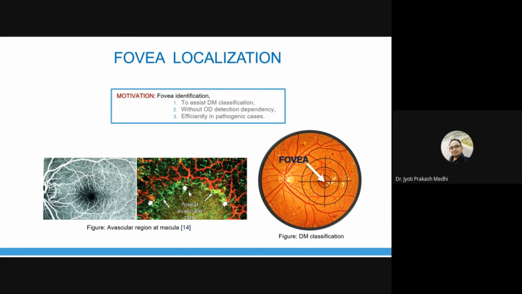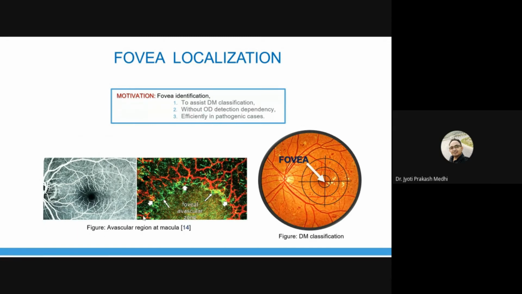Then, efficiency in pathogenic cases: the next challenge would be identifying the macula if there are abnormalities present near the macula region, because they might get identified as macula. So these are the challenges for fovea localization.